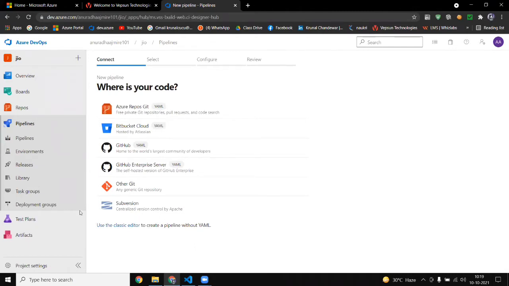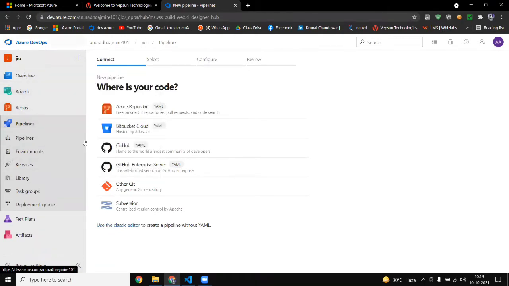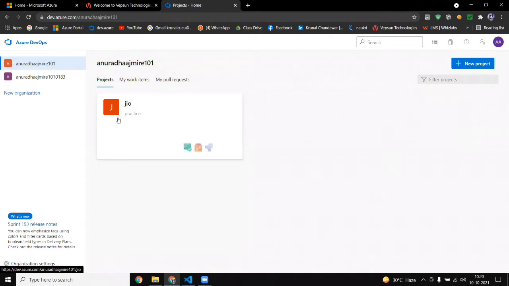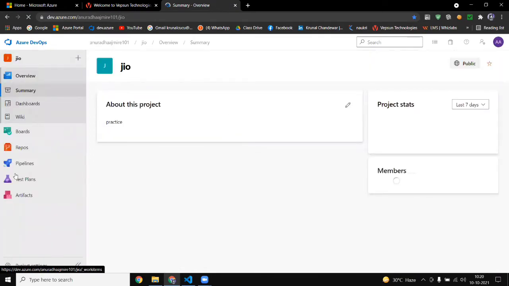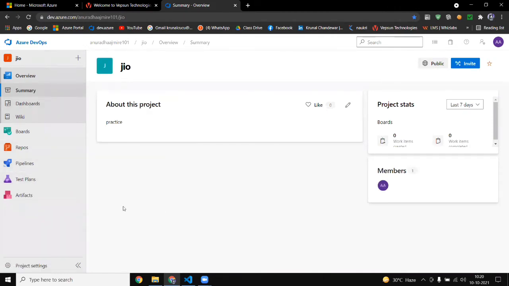Yeah. So as I told you, this is our DevOps portal, and in our DevOps portal, we are getting our tools here. First I want to select one organization. After selecting the organization, we have to select a project. So I selected the Geo project here.